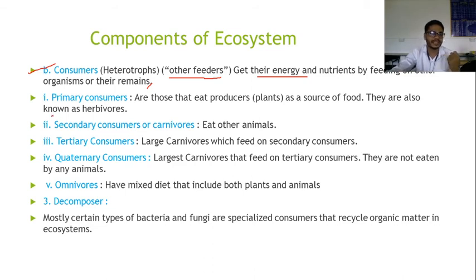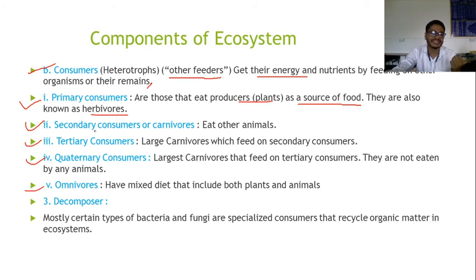Consumers are mainly four types: primary consumers, secondary consumers, tertiary consumers, and quaternary consumers. Another type is omnivores. Let us discuss one by one. Primary consumers are those that eat the producers, that means the plants, as a source of food, and they are also known as herbivores. What is meant by herbivores? Those animals that feed only on plant species are called herbivores, for example goat, cow, etc.